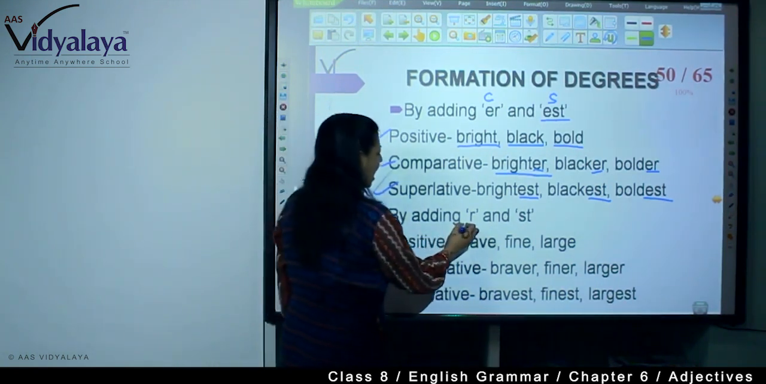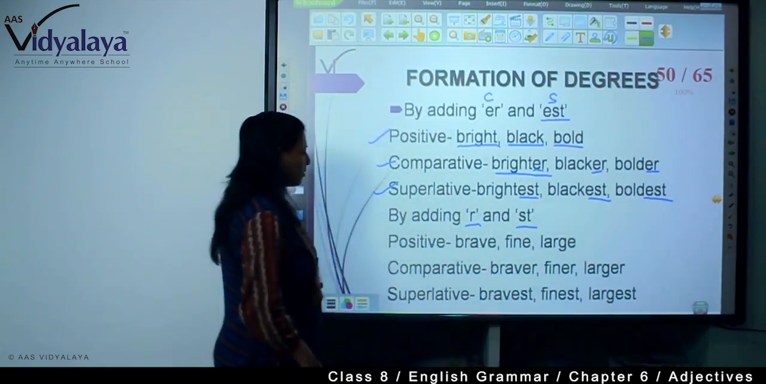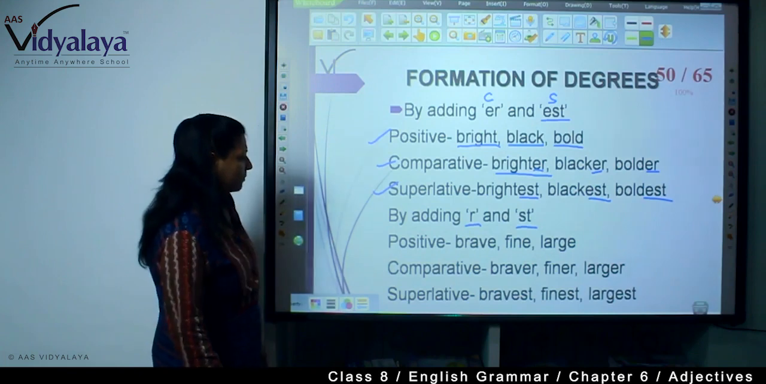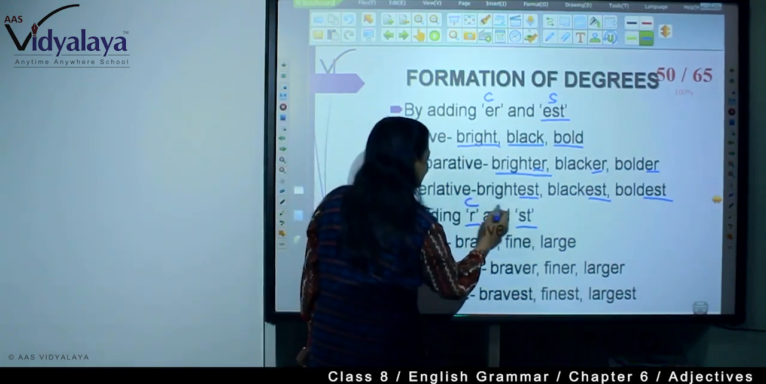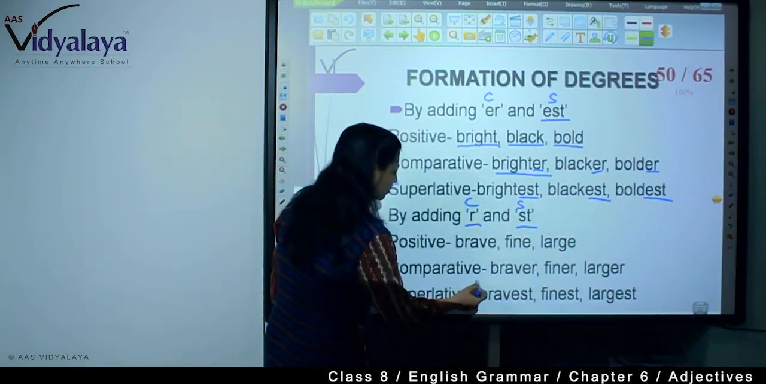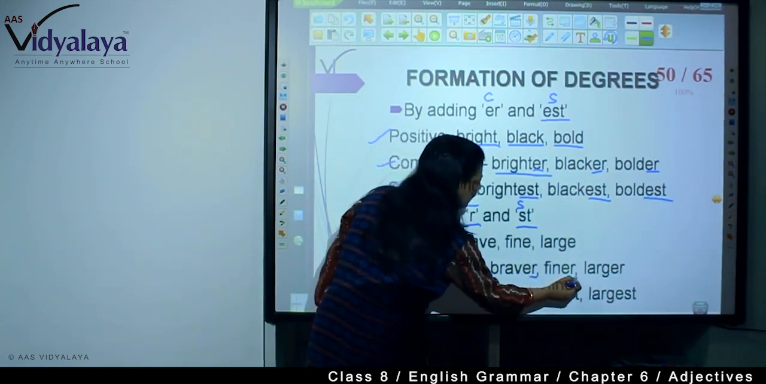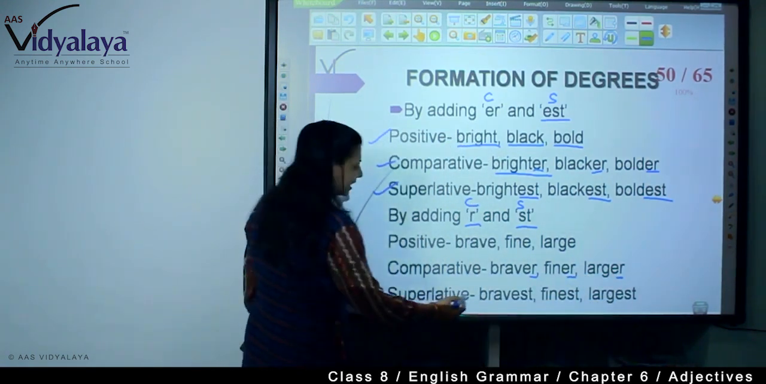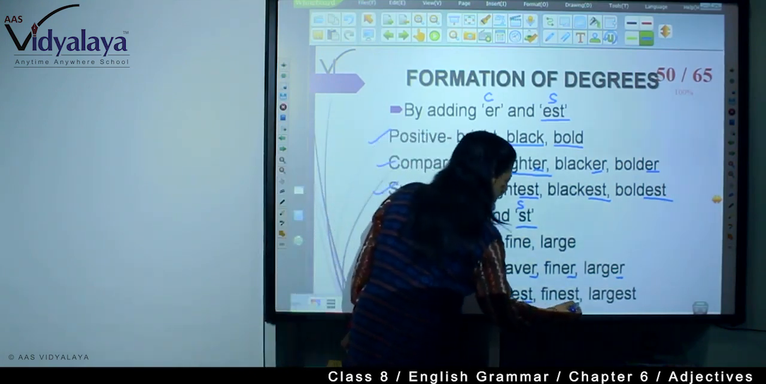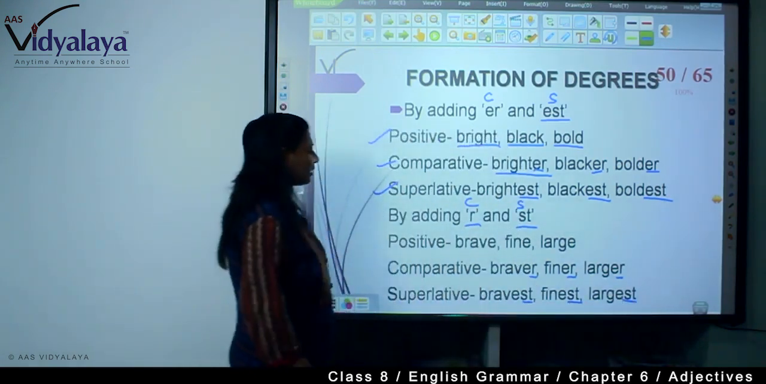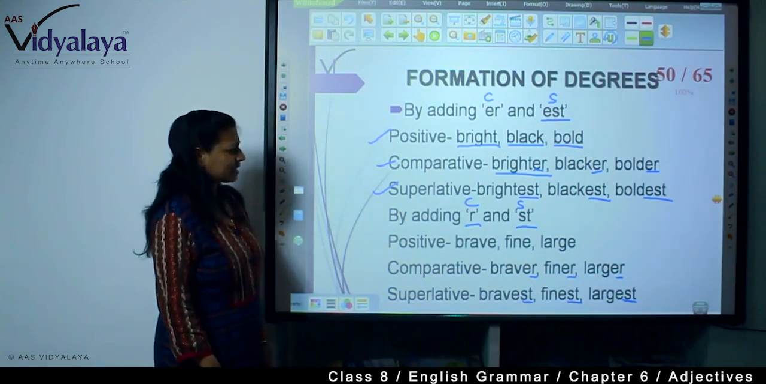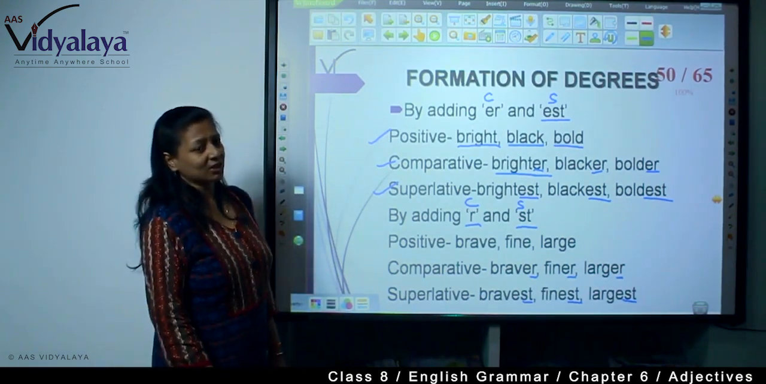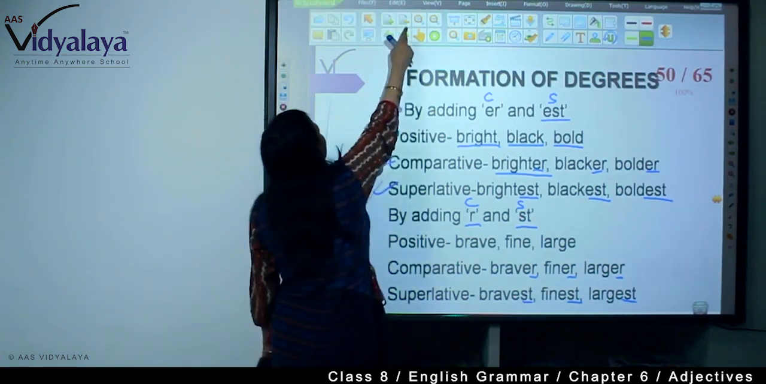Now adding R and ST. The positive words are brave, fine, large. So the comparatives will be braver, finer, larger. Here the superlatives are bravest, finest, and largest. So how will you learn? Brave, braver, bravest, fine, finer, finest, large, larger, largest. In this way you need to learn.